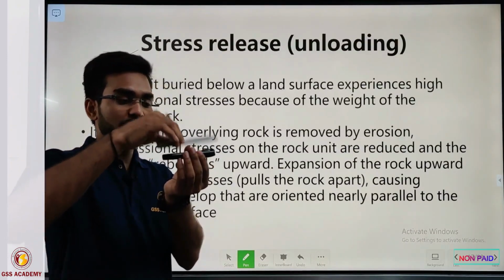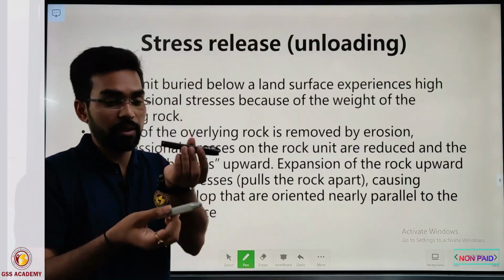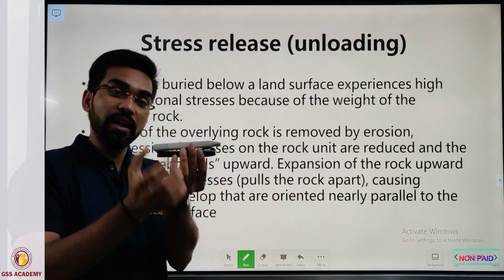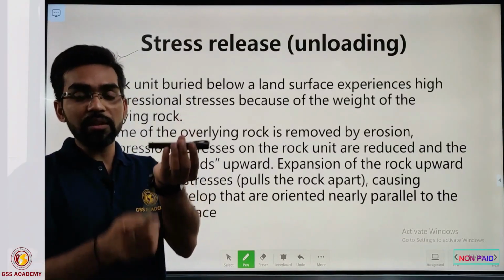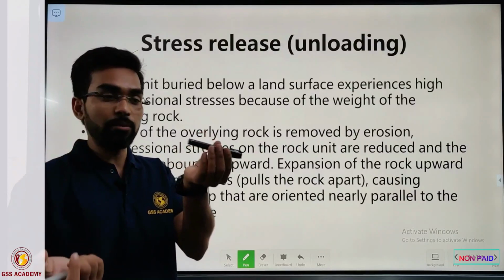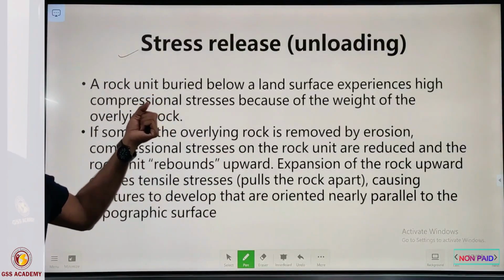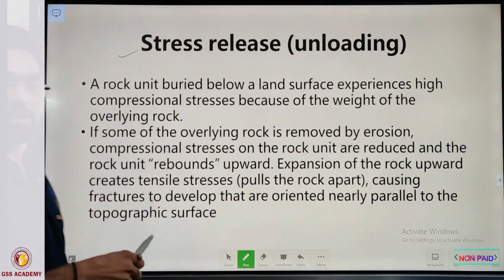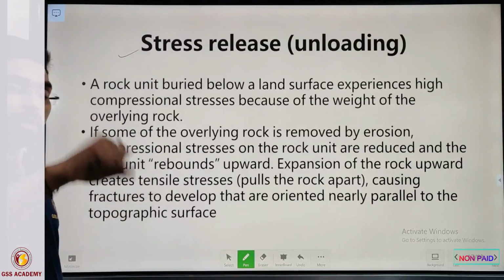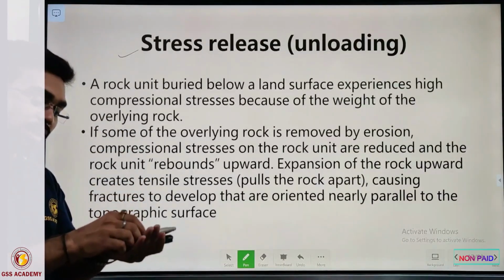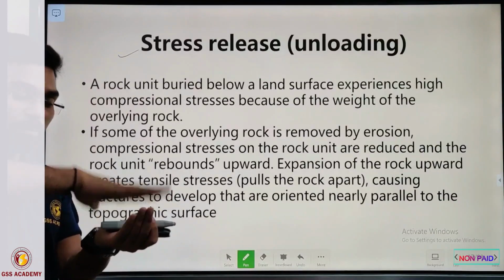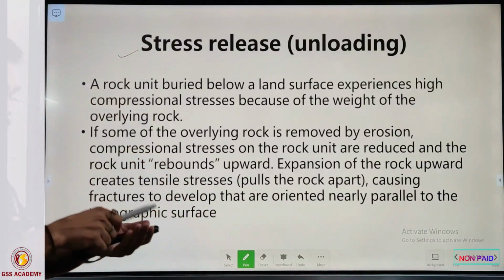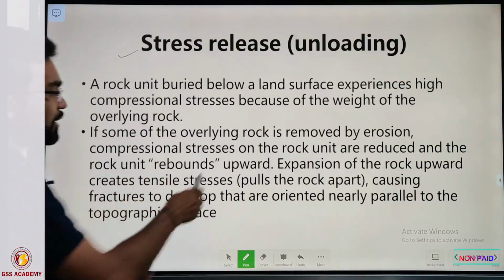If by some process it is exposed abruptly, and suppose it was under a stress of 10 GPa and after exposure it suddenly changes to 2 GPa or 5 GPa, then obviously this change of stress from burial to uplift will create various joint sets and fractures in the rock, because under load they settle at that condition, and if after the uplift the stress changes, then definitely they will create weakness planes in the rock.